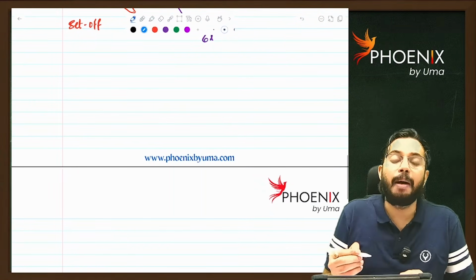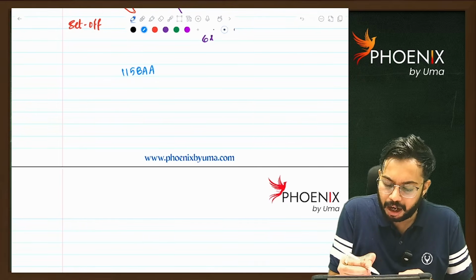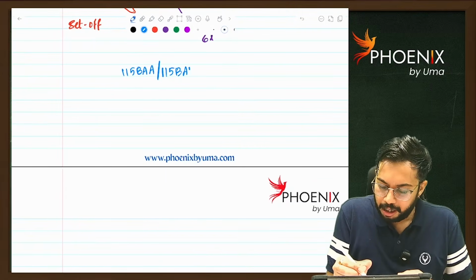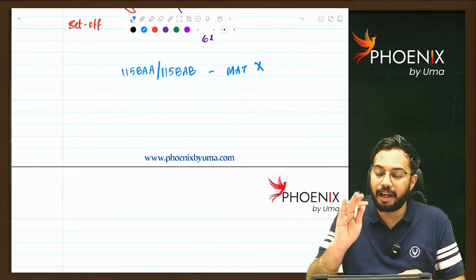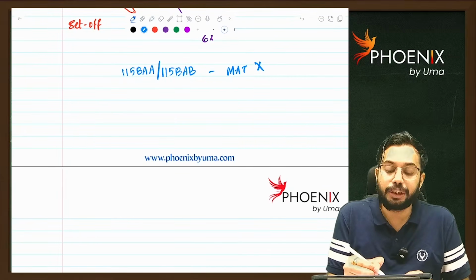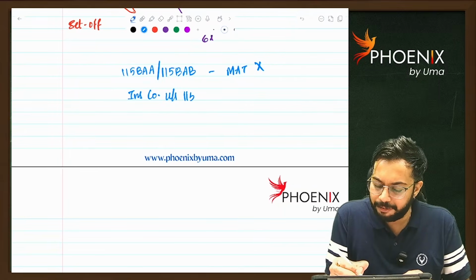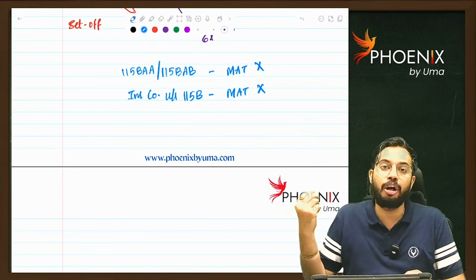If a domestic company is paying taxes under 115BAA or 115BAB, in such case MAT provisions are not applicable. Similarly, if an insurance company is taxable under section 115B, for that insurance company also MAT provisions are not applicable.